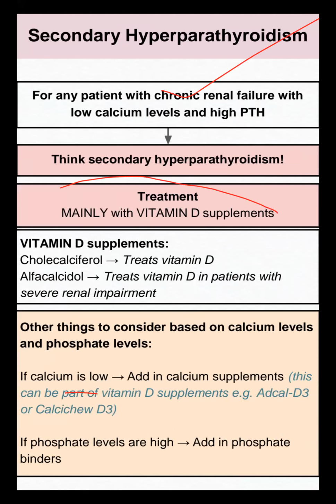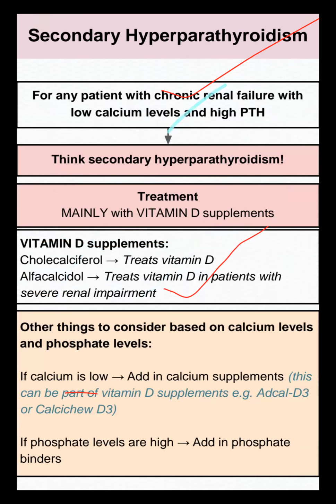Treatment: vitamin D supplementation, cholecalciferol. In the exam, my dear candidates, we have to remember vitamin D supplementation: treat vitamin D with cholecalciferol or alfacalcidol in a patient with severe renal impairment. They ask these drug tests, so don't be confused.